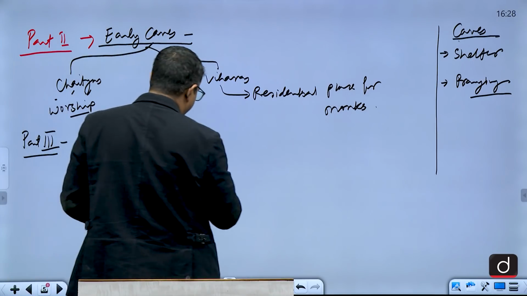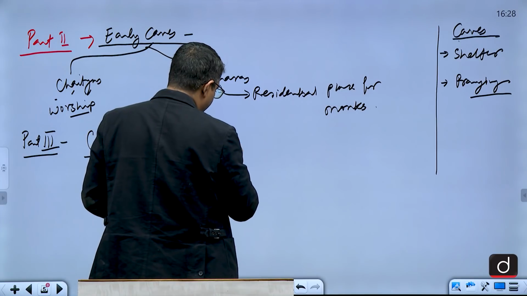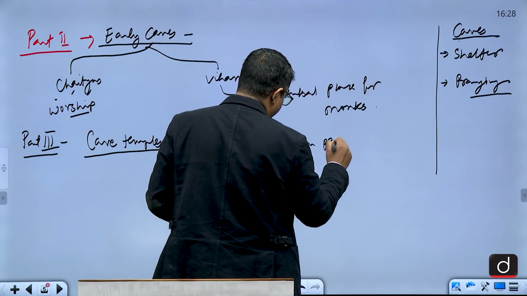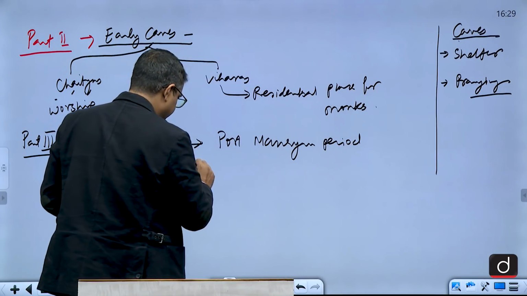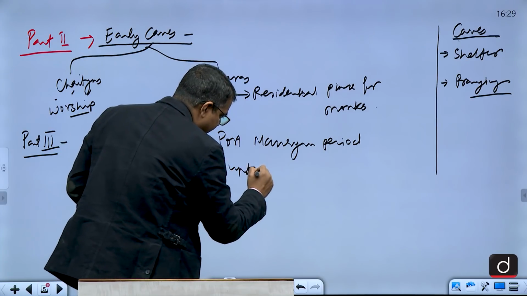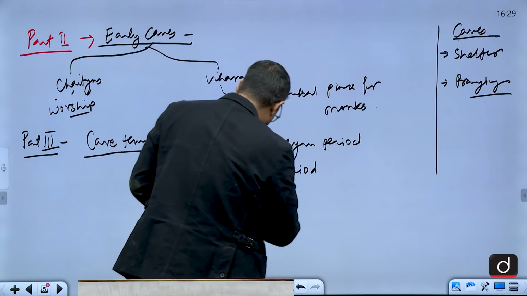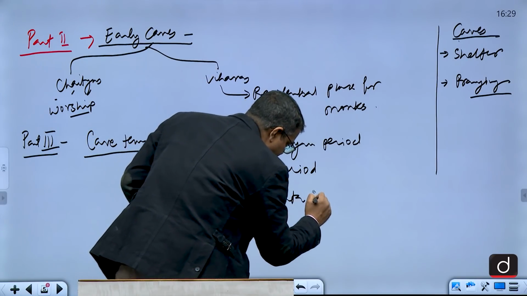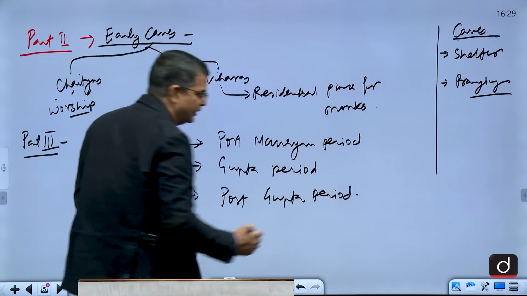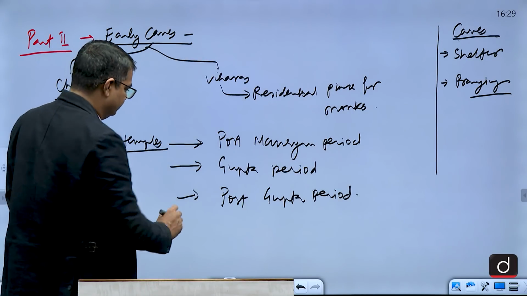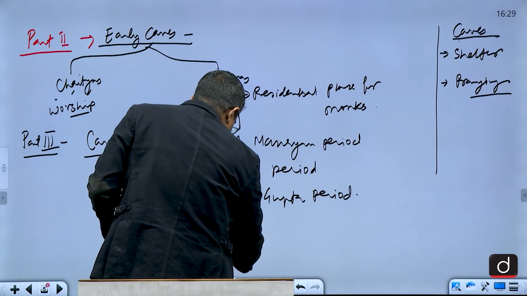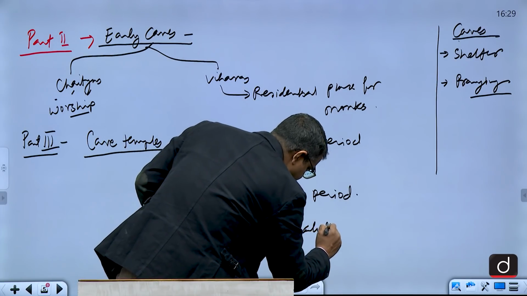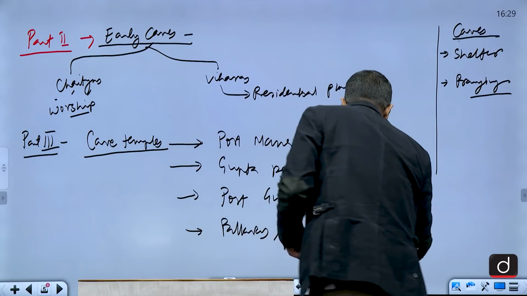And this you cover mainly from post-Maurya period, Mauryan period, then Gupta period, post-Gupta period, then Pallavas, Chalukyas, Rashtrakutas